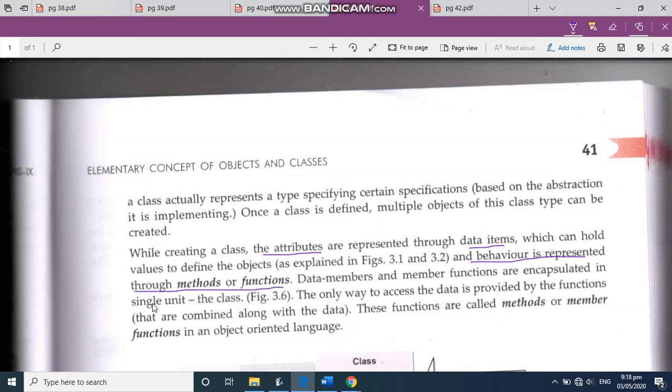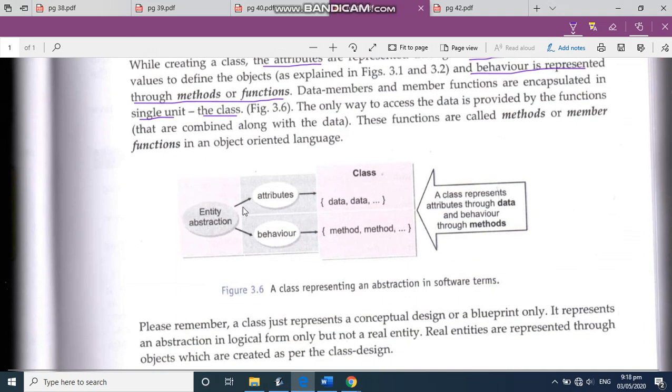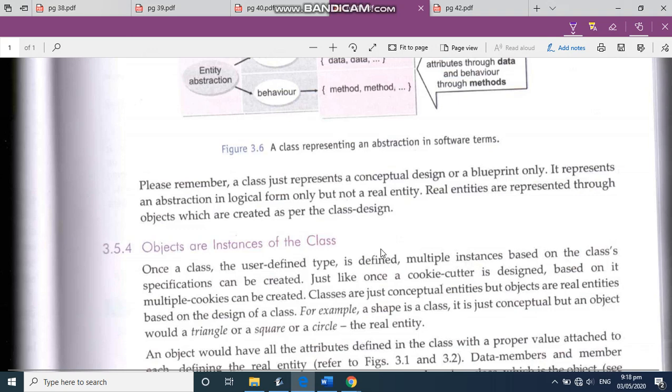And they all are encapsulated in a single unit which is known as the class. Now see this example. One entity abstraction has two things, attributes and behavior. And when we talk about the software world, there's a class, attribute is represented by data, and the behavior is represented by methods.